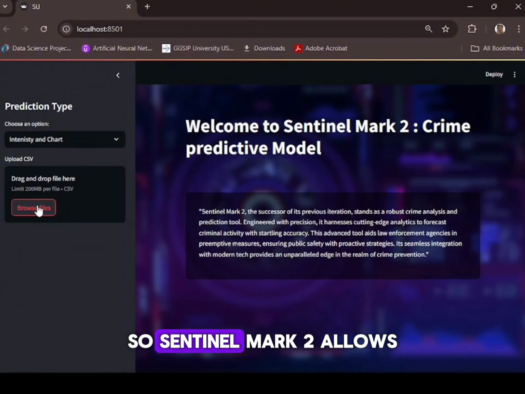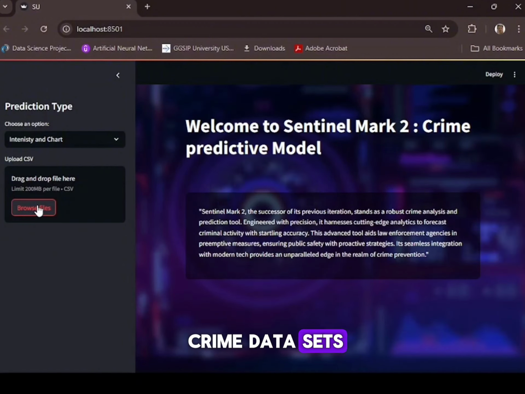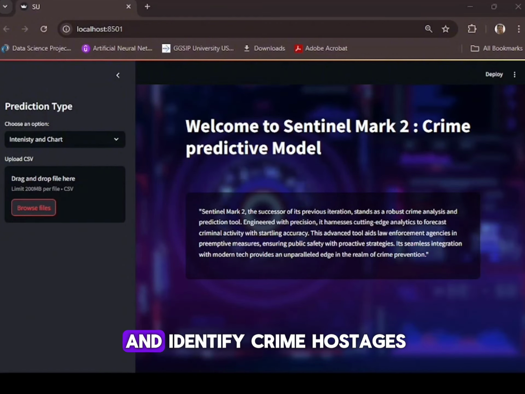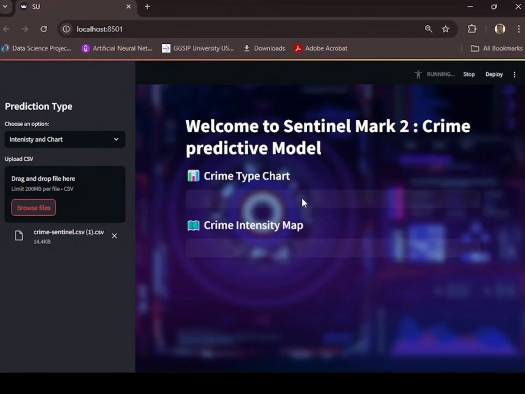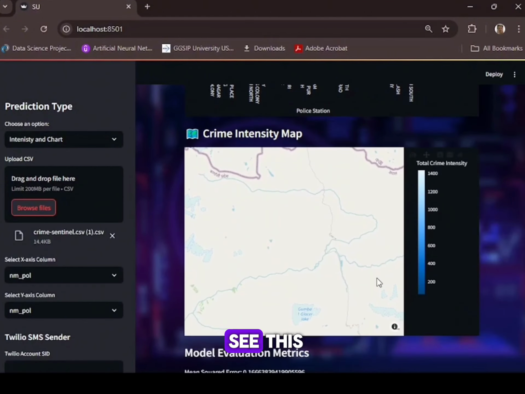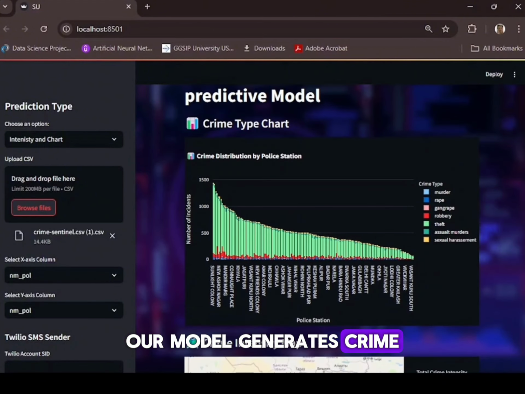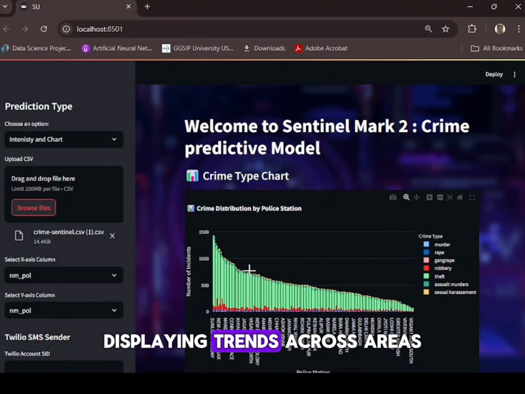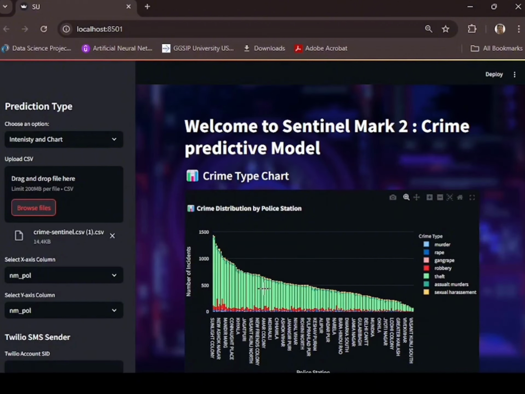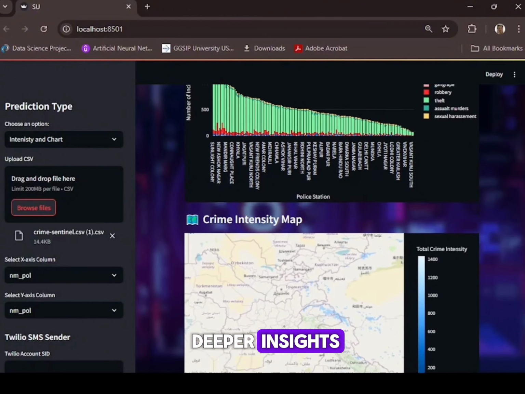So, Sentinel Mark II allows CSV uploads, making it easy to analyze large crime datasets. Users can visualize patterns and identify crime prospects. I uploaded my 200 MB file and here you can see this. Our model generates a crime distribution chart displaying trends across areas. Mark III will add gender-based analysis for deeper insights.